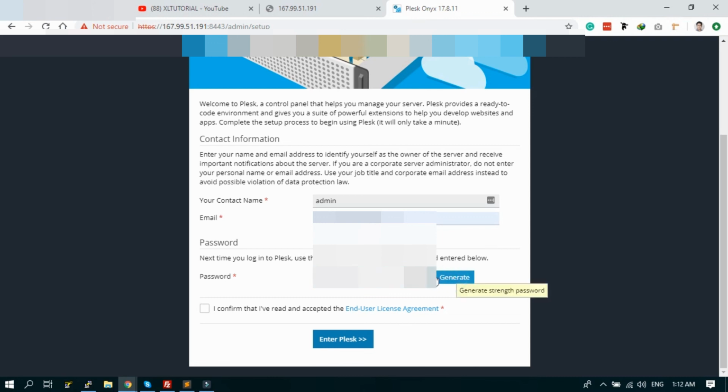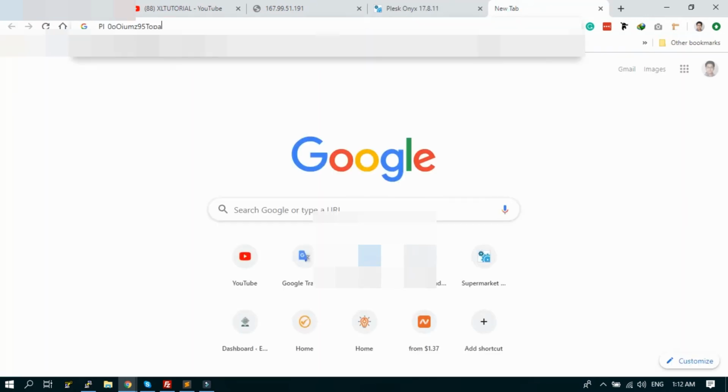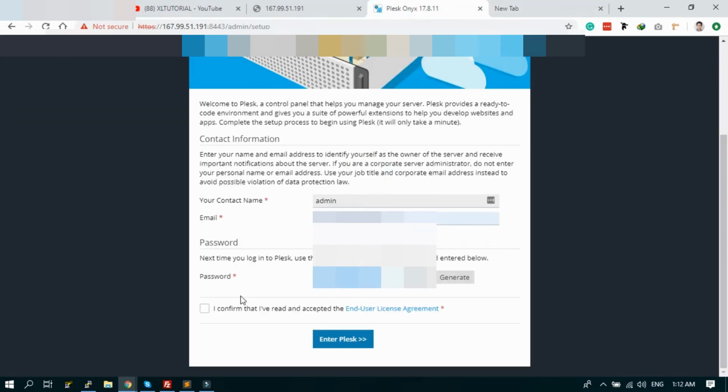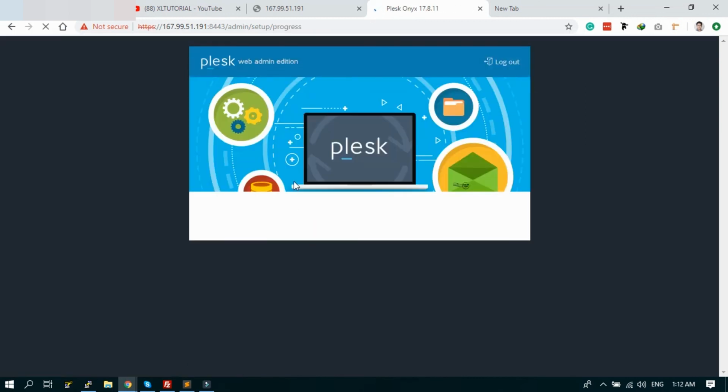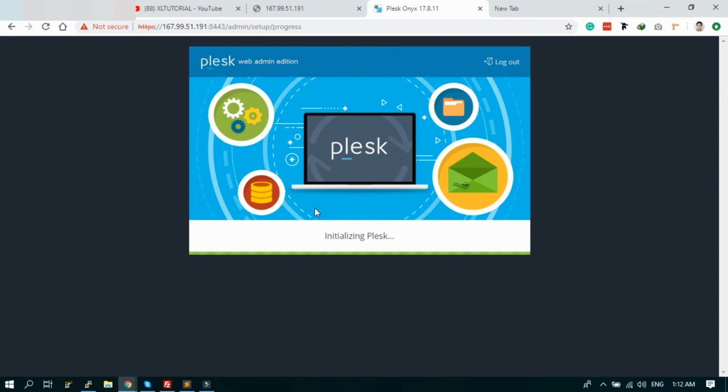You can generate the password. Okay, I'm copying the password in a new tab. Confirm, enter Plesk. Remember the information, so that if you forget you can't access this admin panel.